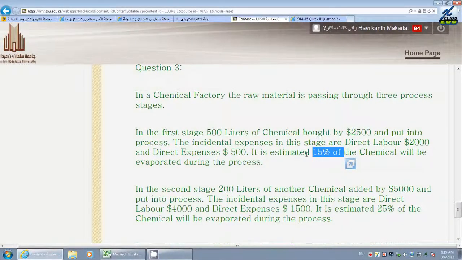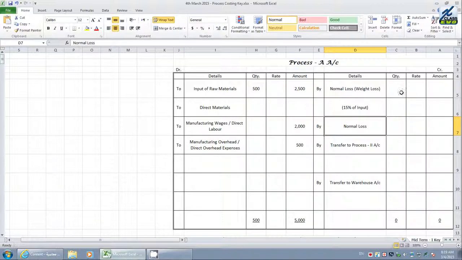Let us see how to do it. 15% means the quantity is 500 into 15%. It results in how many liters evaporated? 75 liters have evaporated. Is there any value for it? Evaporated, can you sell it outside? We cannot sell it outside. Therefore, that will become 0. There is no value when it has evaporated.